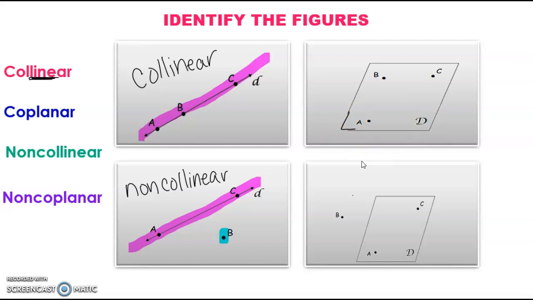So when we have all 3 of these points, A, B, and C, and they're all on the same plane, this is going to be called coplanar. But then here, when we have A and C on the plane, but B off the plane, that is non-coplanar. Easy enough, right? So to be coplanar, they have to be on the same plane. And if they're not on the same plane, then they're called non-coplanar.